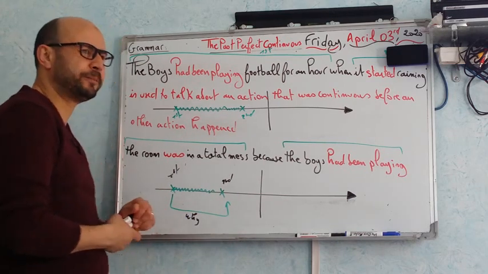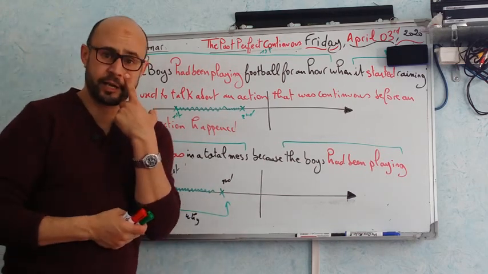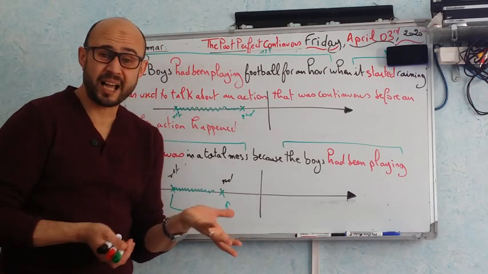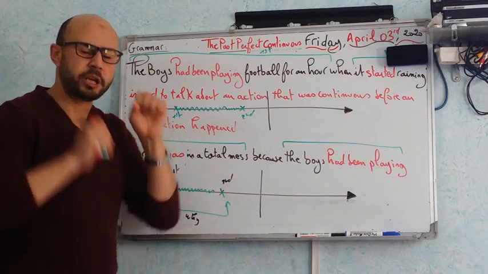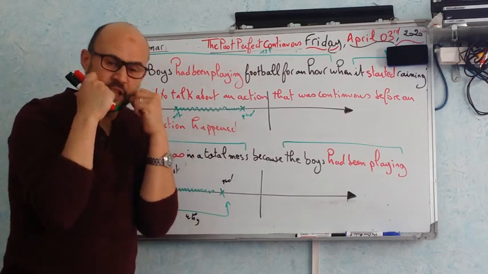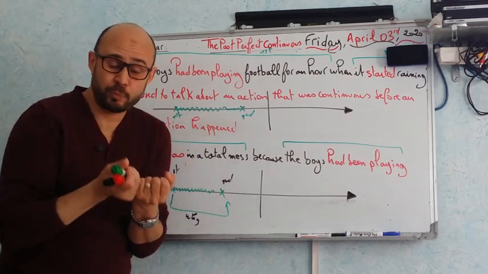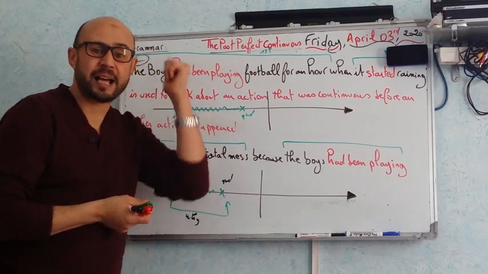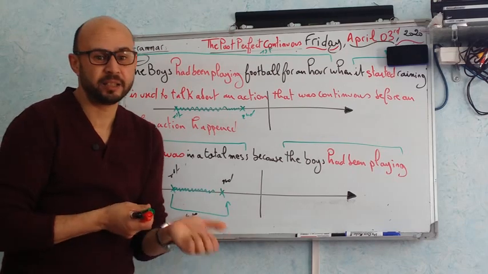I give you another example. Her eyes were red. Why? Because she had been crying. So had been crying, the past perfect continuous explains why her eyes were red.